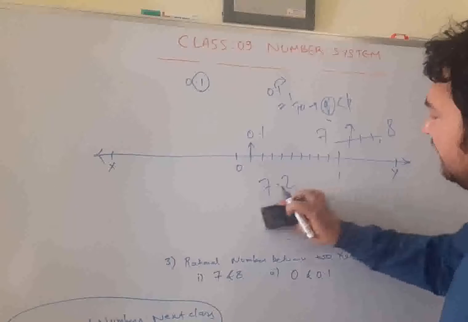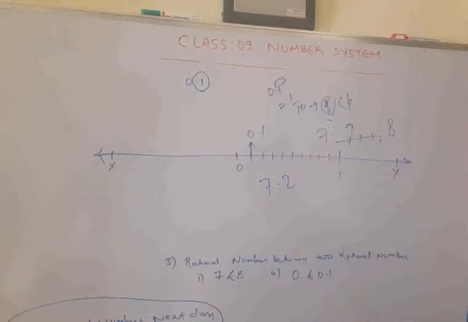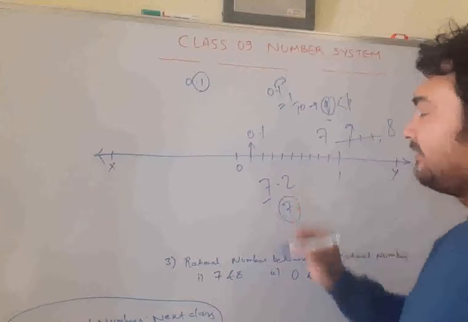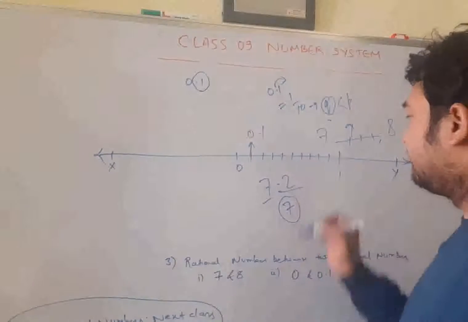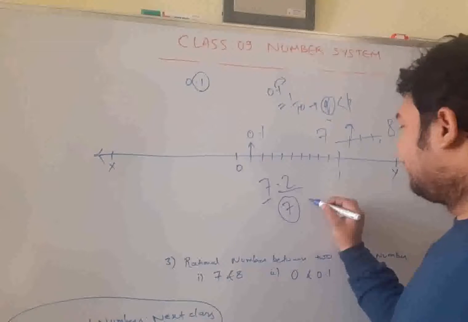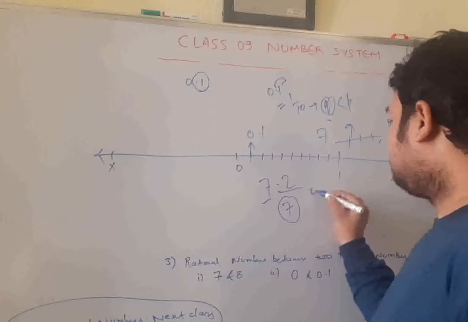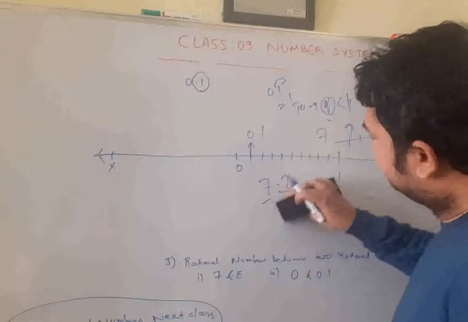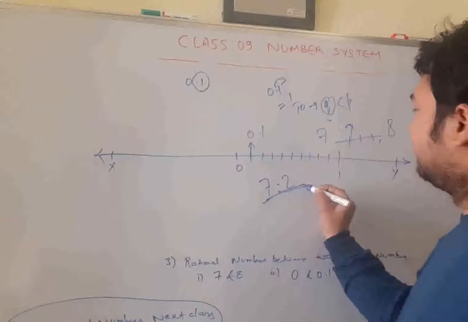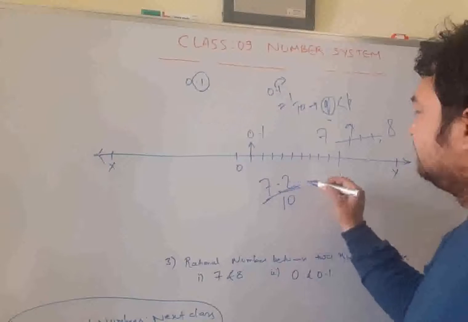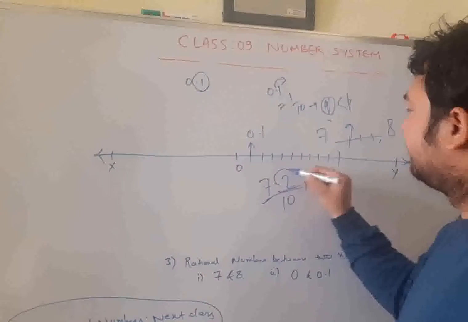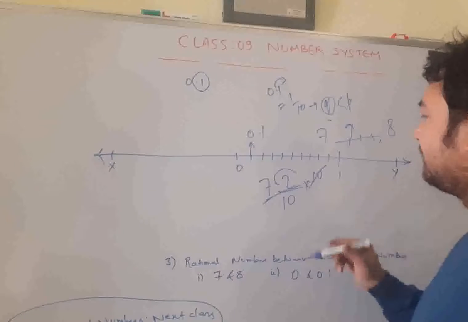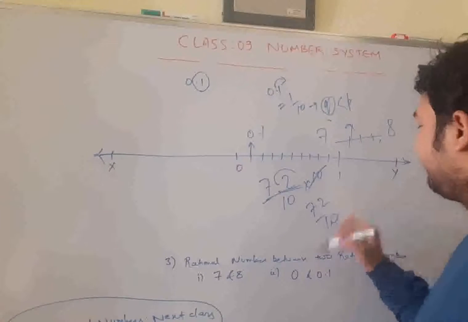Okay. So by simply observing that this is 7, this is complete, and this is the decimal part, convert it into 2 by 10. Or divide by 10, multiply by 10, remove the decimal, and while you remove it, this will be consumed, and this will be 72 by 10.